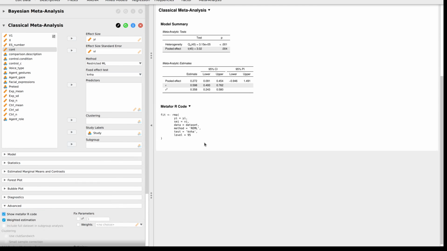So the reason I think JASP is the overall best choice for meta-analysis right now is because number 1, it's free and open source. Number 2, it's got a point and click interface so that you can go through and do everything you need to do without having to worry about the coding side of it. Number 3, it's all reproducible because it has this metafor code. You can go through and make sure it is doing everything that you think it is doing, and you can make sure every single option is set correctly.